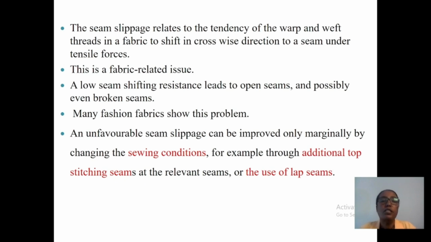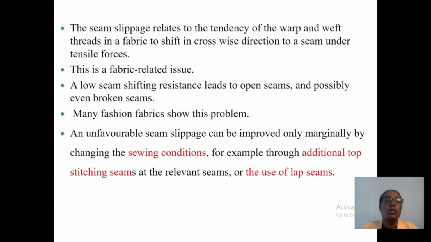Seam slippage relates to the tendency of the warp and weft threads in the fabric to shift in a crosswise direction at a seam under tensile forces. This is a fabric-related issue. Warp and weft are part of fabric construction.